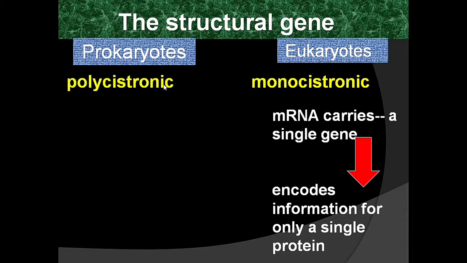In prokaryotes, the structural gene is polycistronic. Poly means many. It includes a cluster of related genes called an operon. The related genes are arranged one after another. Now let us see what is an operon.